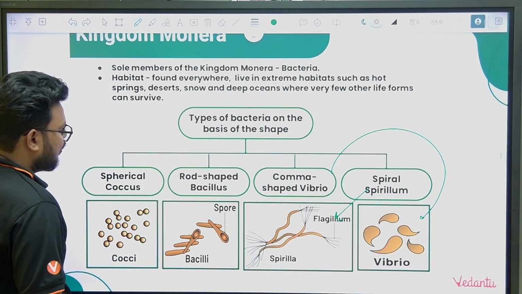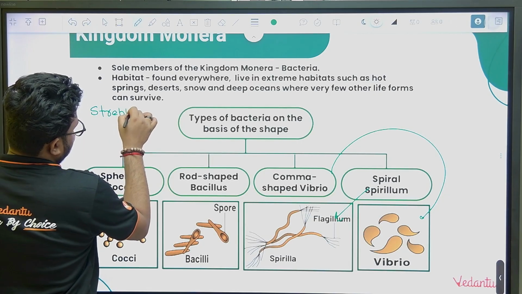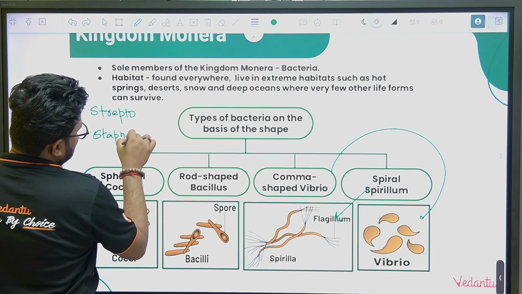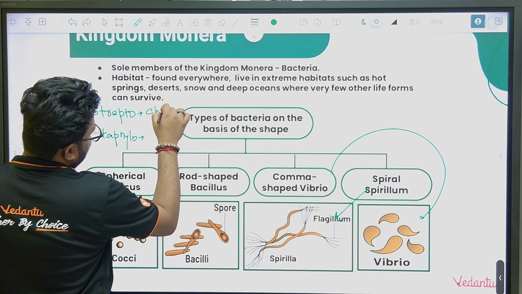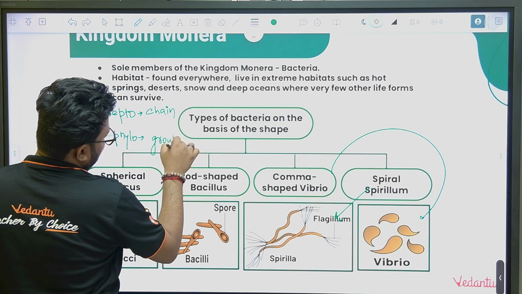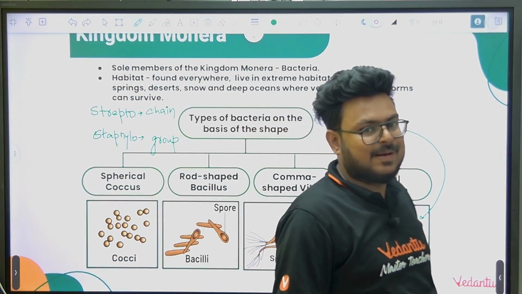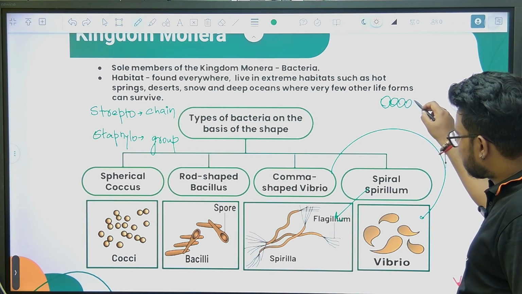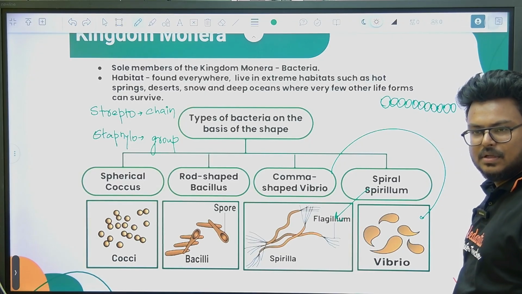You might have heard of two terms, that is strepto and staphylo. Wherever bacteria form a chain, that is strepto. And wherever they are present in the form of groups, they will be called what? Staphylo. For example, streptococcus: coccus means spherical, spherical bacteria form a chain.